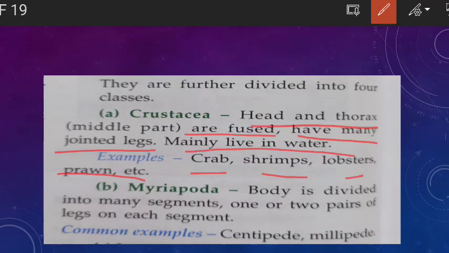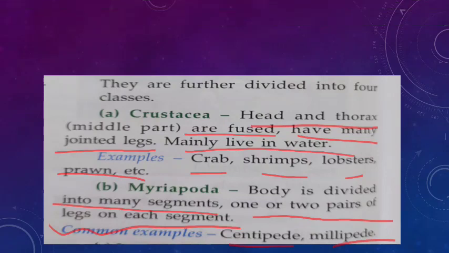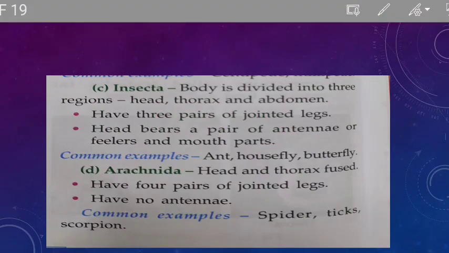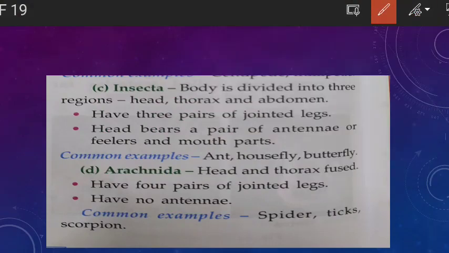They are the examples of what? Crustacea. Another class is Myriapoda. In Myriapoda, the body is divided into many segments and one or two pairs of legs on each segment present. Examples of Myriapoda, very common especially in rainy season: Centipede and Millipede. Okay, I'll show you the diagram in the next slide.